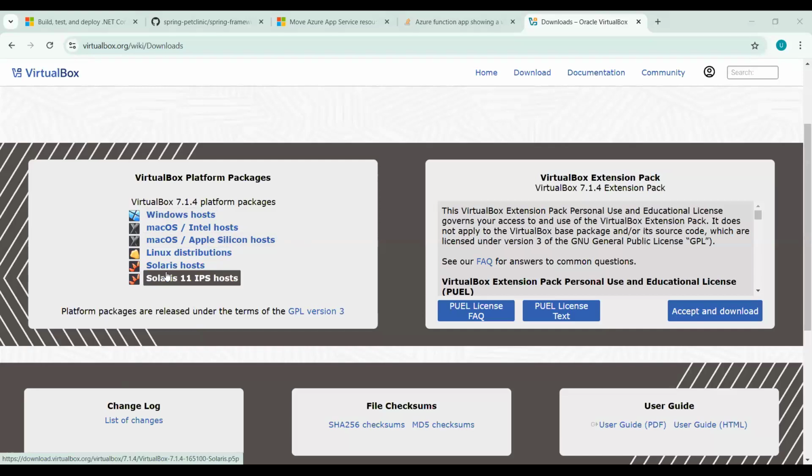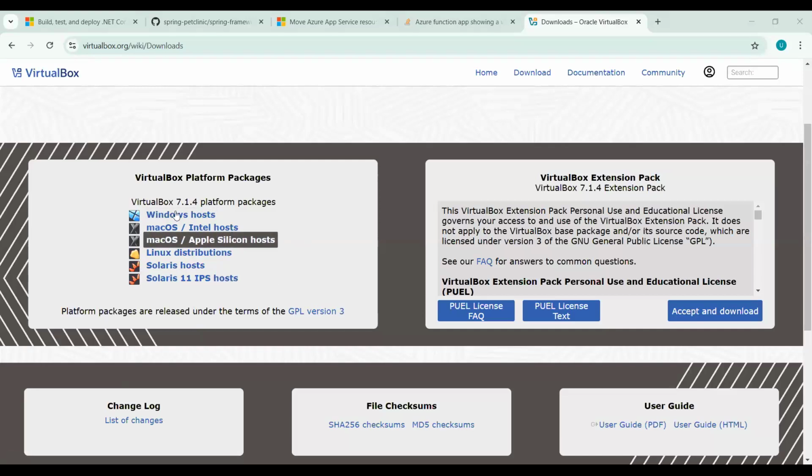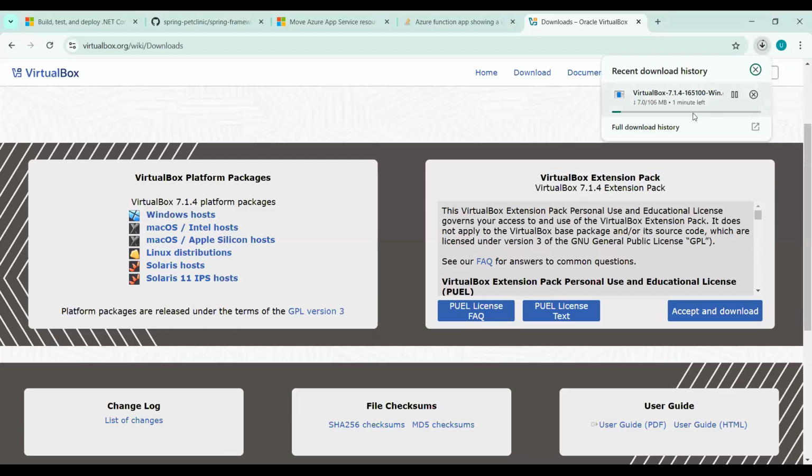As you already have your personal laptops, if you have Windows or Mac, go to this. If you have a Windows host, you can see the download will automatically start. So this will download VirtualBox. So what is this VirtualBox? You can see this is a Windows operating system which is running inside my laptop. But here I want to install one more operating system that is called Linux.